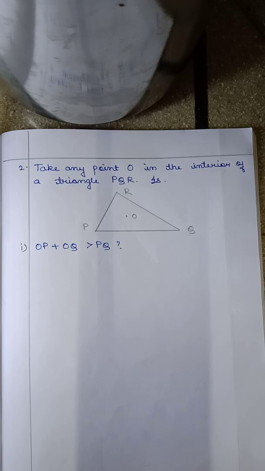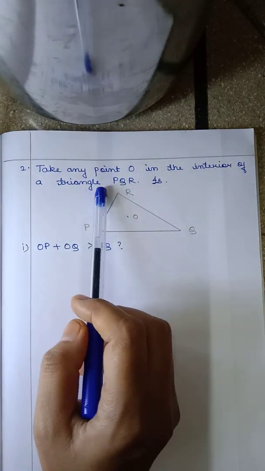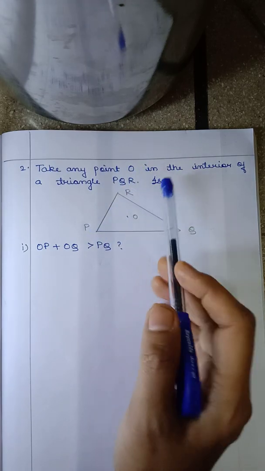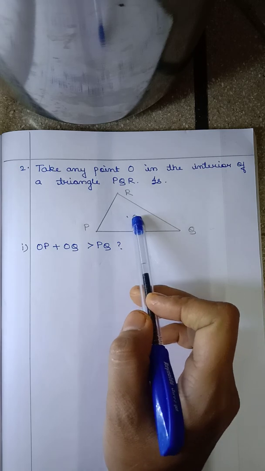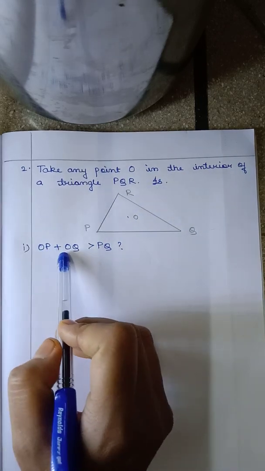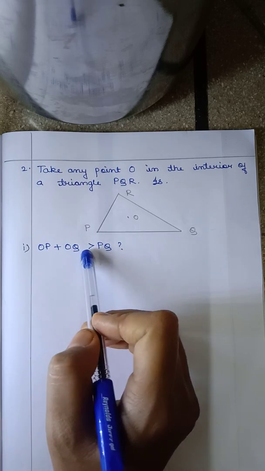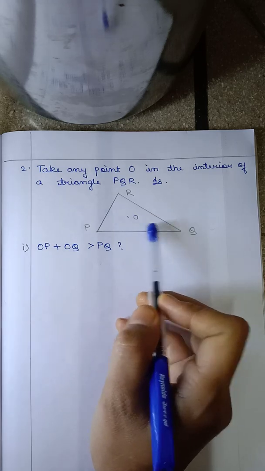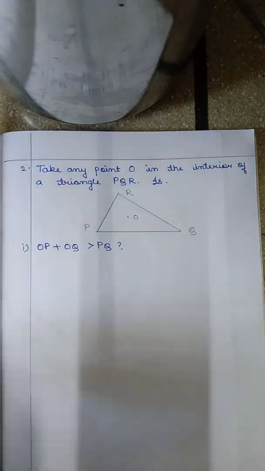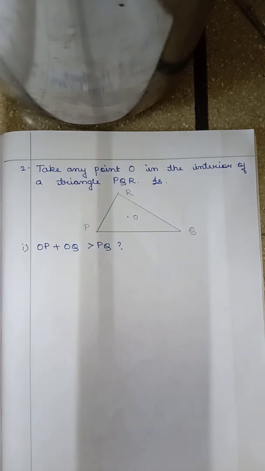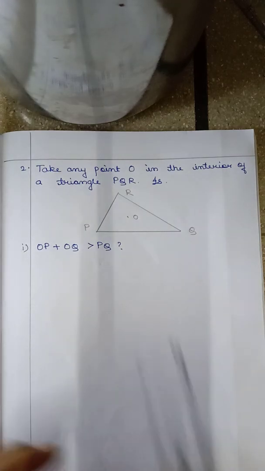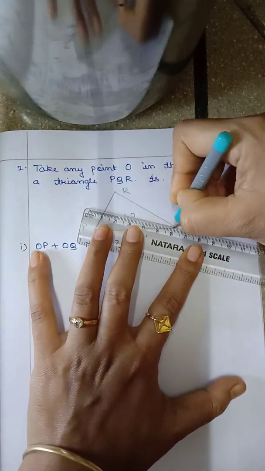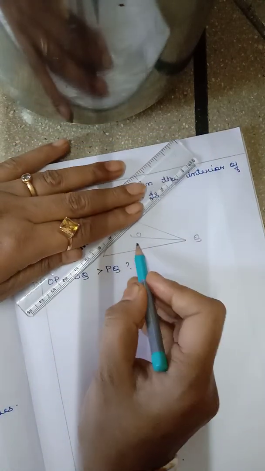Now children, the next question is, take any point O in the interior of a triangle PQR. Okay, so PQR is a triangle. You have to take a point O in the interior part of this triangle. And they have asked, is OP plus OQ greater than PQ? This is the first question. Where is OP, children? You have to join OP. OQ is greater than PQ. Okay, so you can firstly join this with the help of pencil and scale. The sides OQ, side OP.